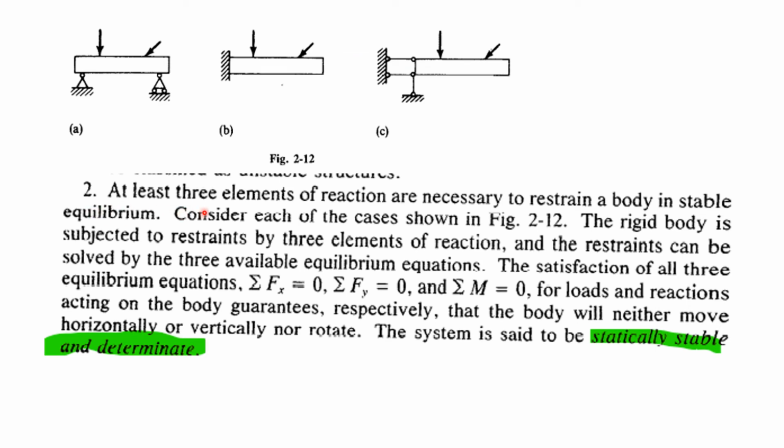Here you could see at least three elements of reaction are necessary to restrain a body in stable equilibrium. Consider each of the cases shown in this figure. The rigid body is restrained by three elements of reaction, and these can be solved by the three available equilibrium equations.